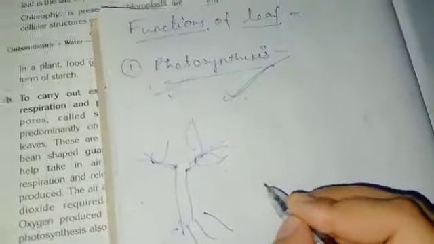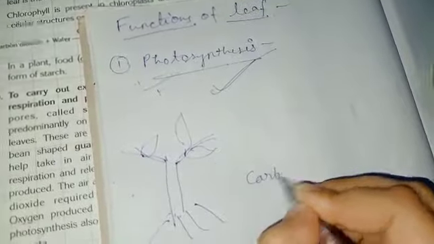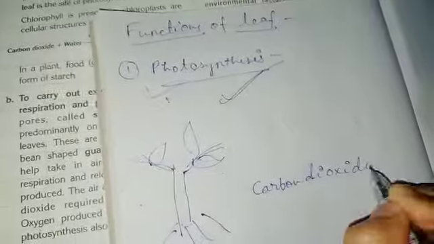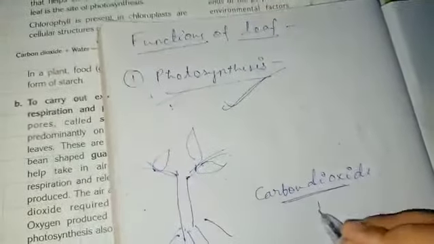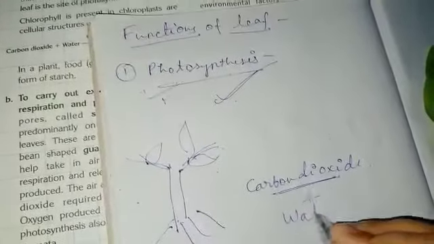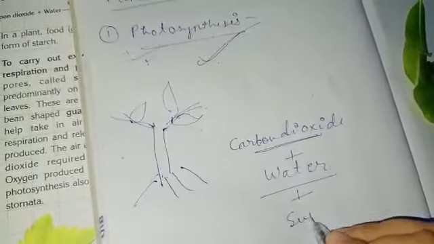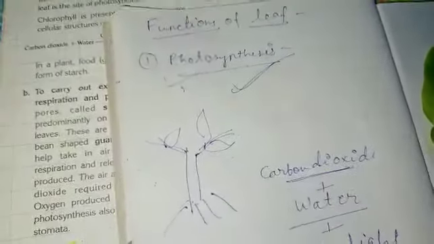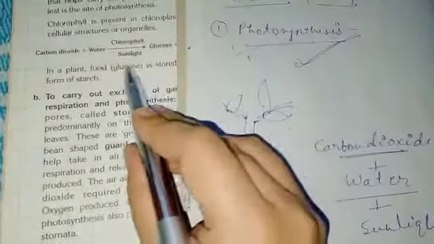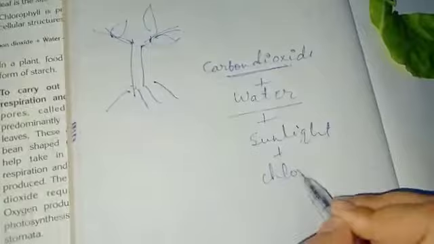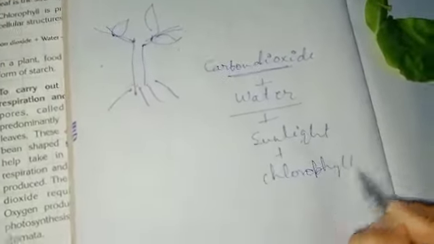What do plants need? Plants need carbon dioxide gas, plus they also need water, plus they also need sunlight, and the next thing, they need the green color pigment, chlorophyll.